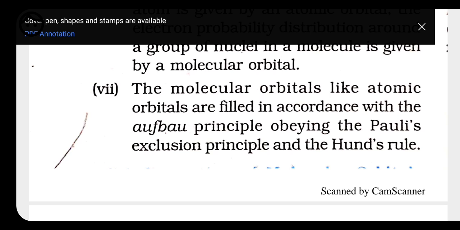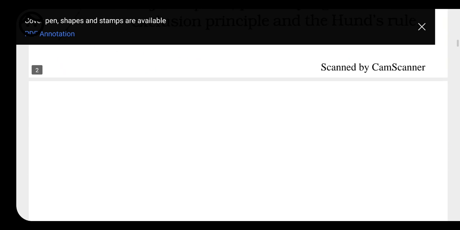Next, if we talk about the shape of the molecular orbital, the shape formed depends upon the type of combining atomic orbitals, that is, what type of atomic orbitals are going to combine. Whether s combines with s, or p with p, it depends on the type of atomic orbitals that are going to combine. Next, the bonding molecular orbitals are represented as sigma and pi, whereas the antibonding molecular orbitals are represented as sigma star and pi star. These are some of the features of molecular orbital theory.